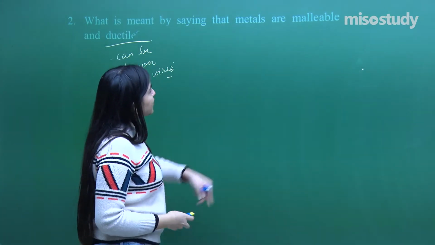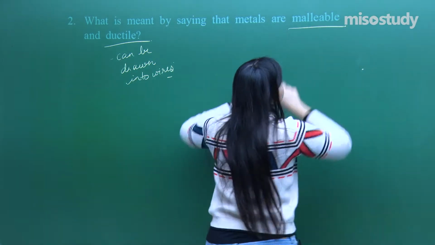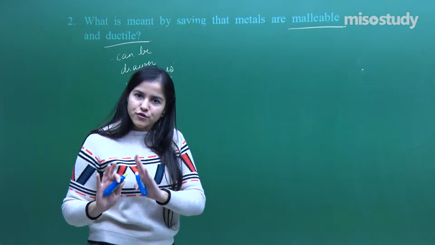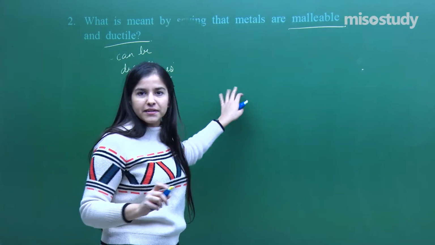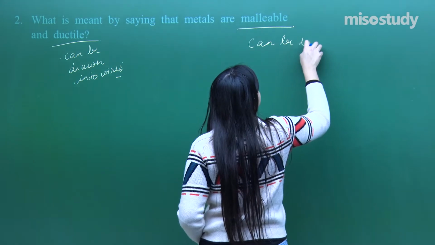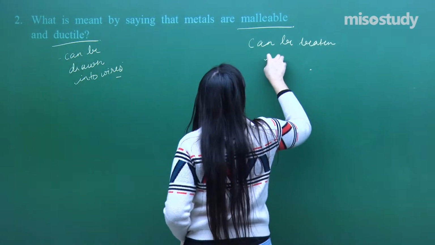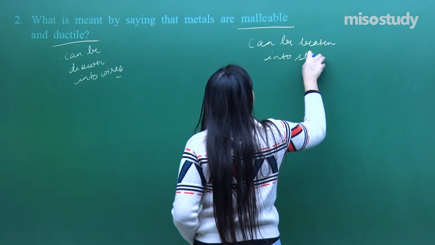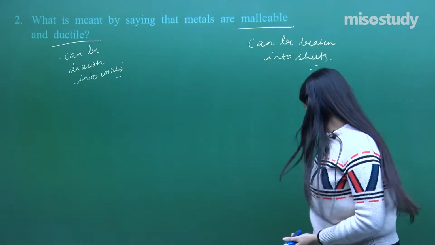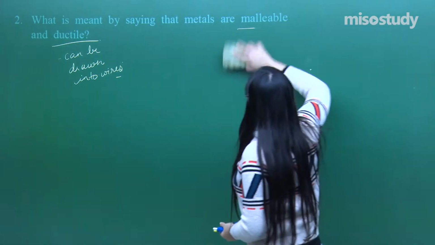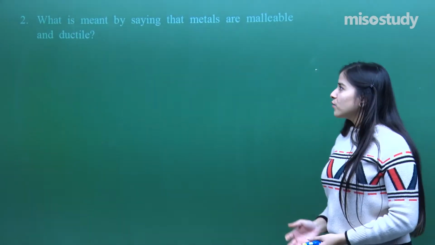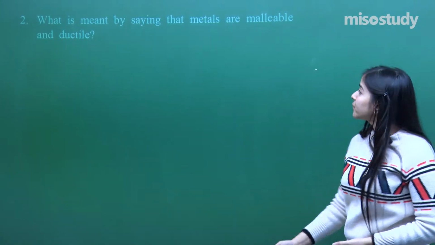Whereas the metals are malleable, that means one can be drawn into wires, the other can be in the form of sheets. So that is known as malleability. So it can be beaten into sheets. Fine. Got it? So that completes question number 2 as well, and this was a pretty easy question. You just need to remember what all terms they have.